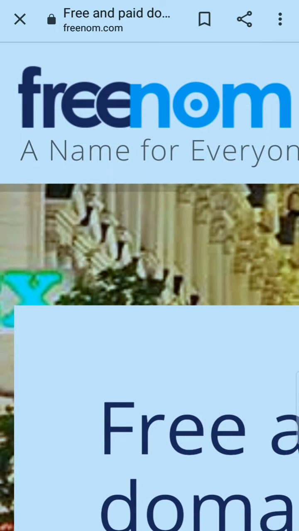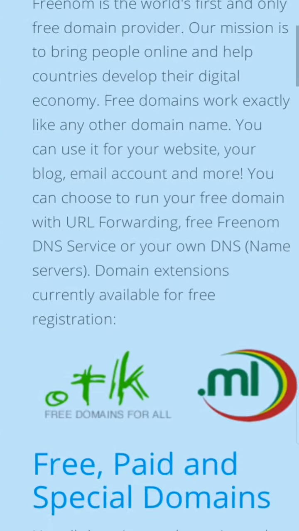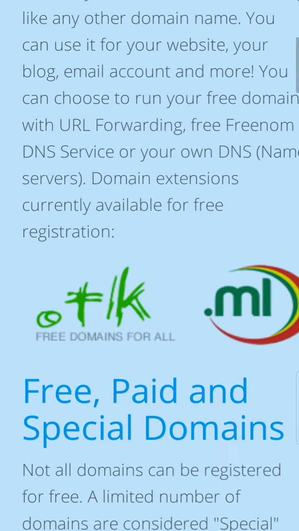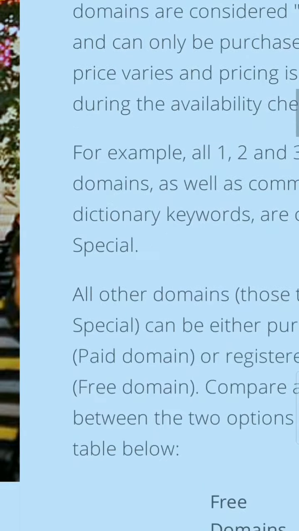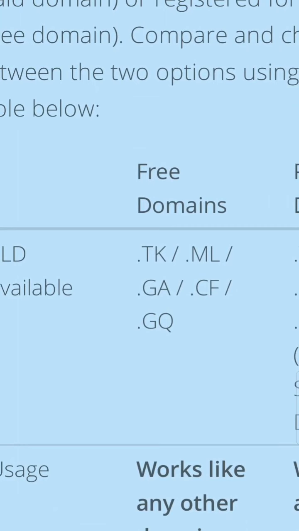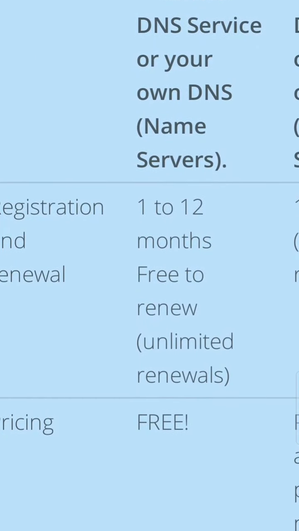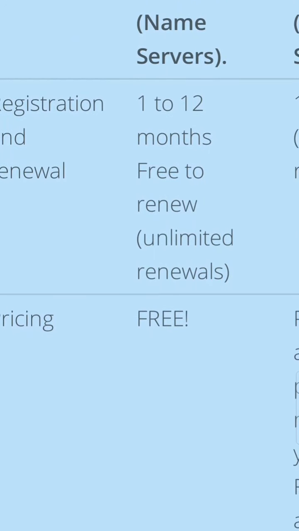So the first site is Freenom. Search it on Google and you will find this site. Then I'm going to tell you what types of domain you can get free from here. So look at here, free domains. You can find .tk, .ml, .ga, .cf, .gq. Okay, so this is the first site. You can watch here, this is for a time period of 1 to 12 months. Free to renew. You can renew it at no cost. So pricing is free because it's free.